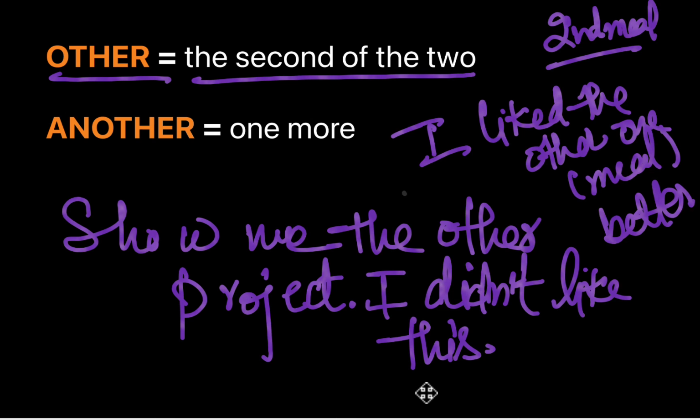Now, which other meal? The second of the two, right? The other one that the speaker has already experienced, or the other thing that is known to the speaker. It's actually very clear in the context which thing the speaker is talking about, and here other is used with a singular countable noun. It is not used with a plural noun. That's how we use other as an indefinite adjective.